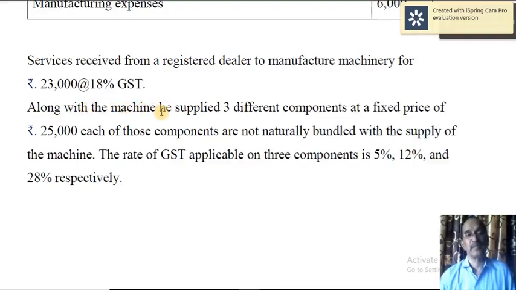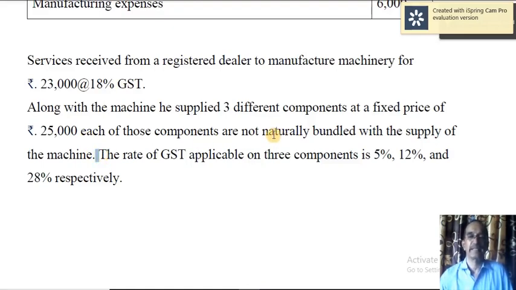Along with the machine, he supplied 3 different components at a fixed price of 25,000 each. Of those components which are not naturally bundled with the supply of the machine. The rate of GST applicable on 3 components is 5%, 12% and 28% respectively. So there are different types of supplies. One is composite supply and the other one is mixed supply. Here it is mixed supply because these components are not naturally bundled with the supply of the machine.